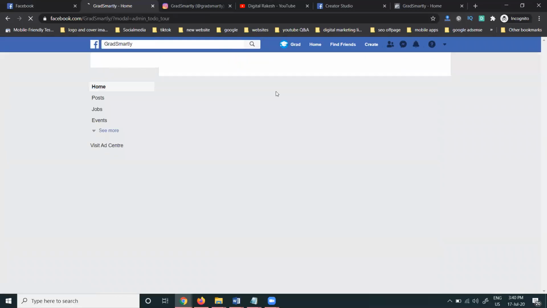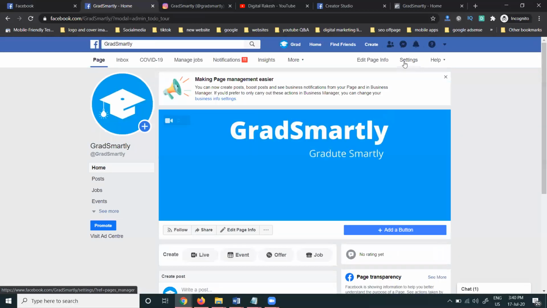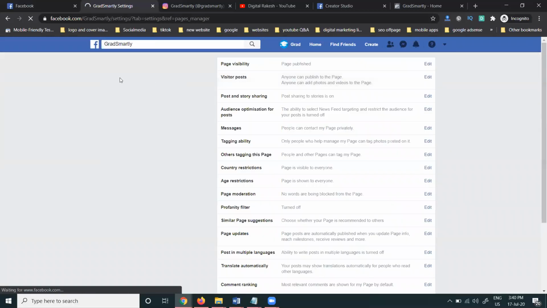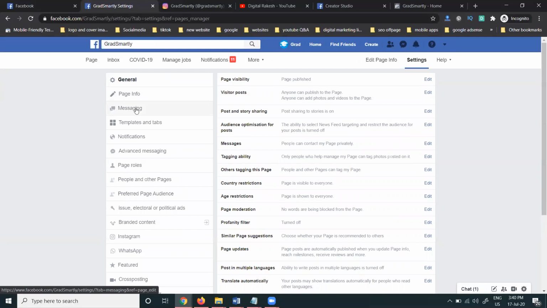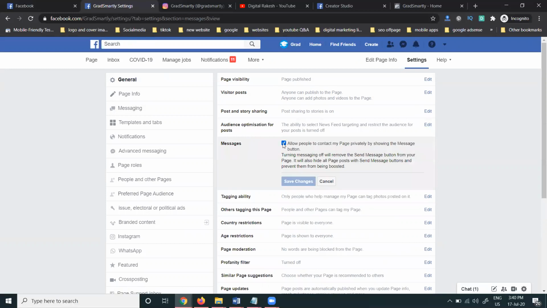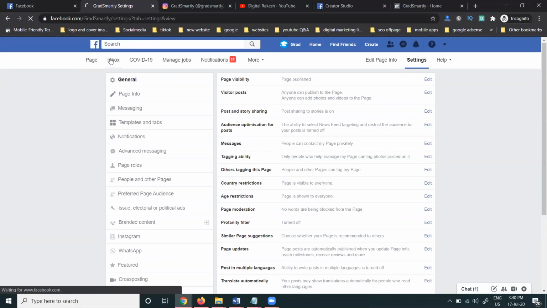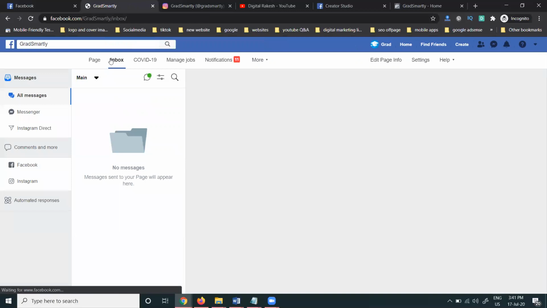Some people asked one question. Here is one more method. In my settings, my message tab is not visible to the user. For that purpose, we have to go to General. The option is called Message. Here we can check whether the message box is enabled or not. And activate it: you have to activate the auto reply message for the Facebook page and Instagram. So these features will all be connected from Facebook to Instagram.